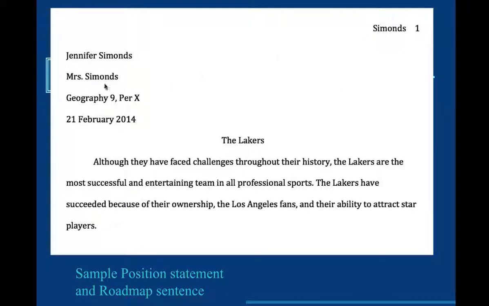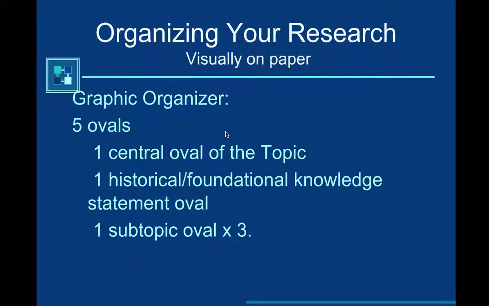So you're going to, again, have a running header, your MLA heading, and then you're going to start with an indentation. So you're going to push tab, and you're going to write out your counterclaim, position statement, and then your roadmap. So here we go. It says, "Although they have faced challenges throughout their history, the Lakers are the most successful and entertaining team in all of professional sports. The Lakers have succeeded because of their ownership, the Los Angeles fans, and their ability to attract star players." This is what your paper is going to look like when you get done.